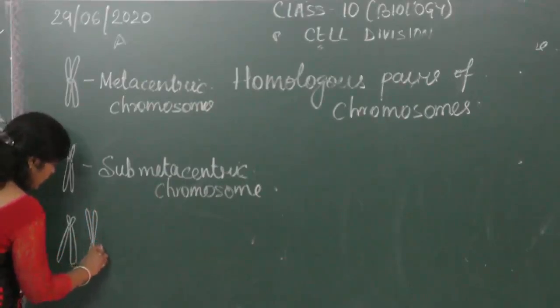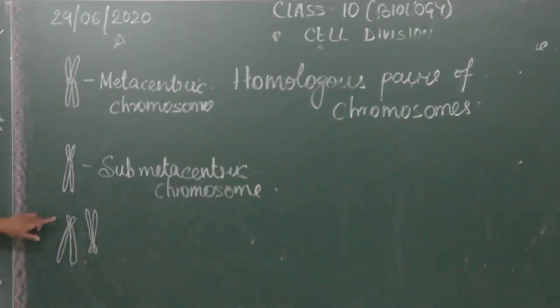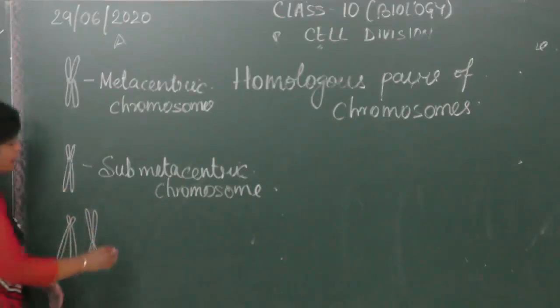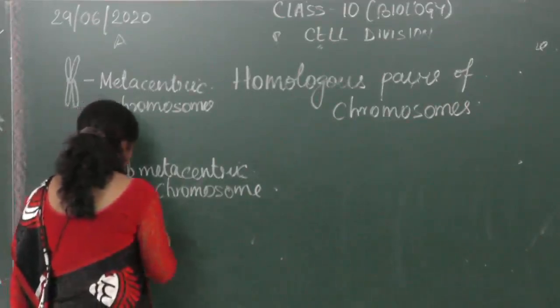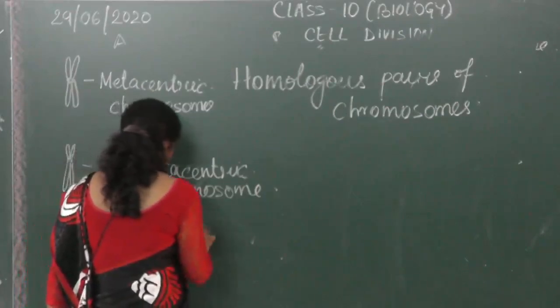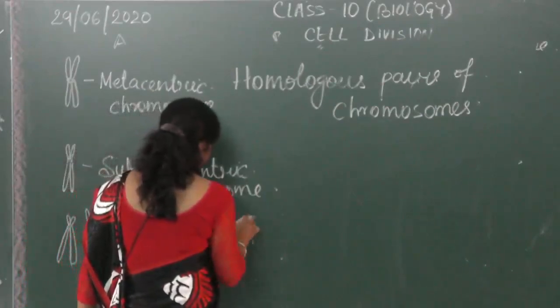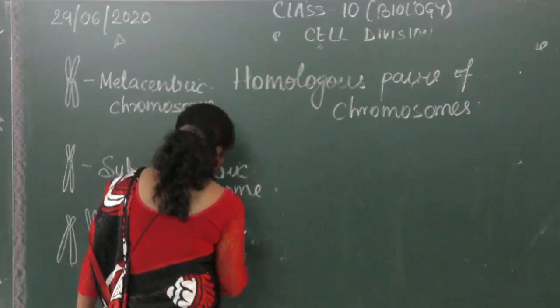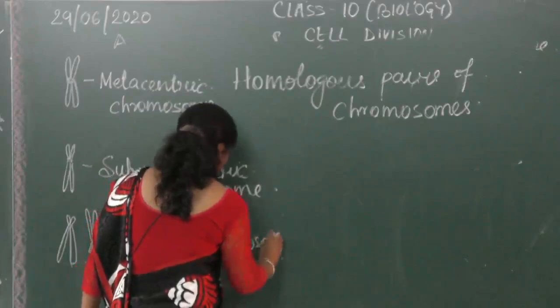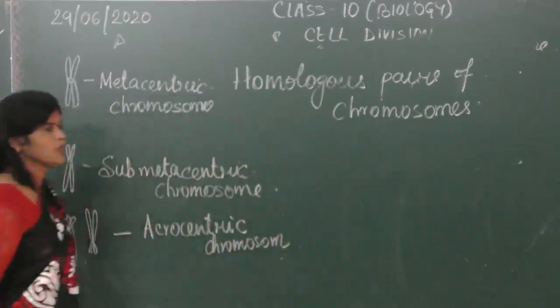We just cannot say that they are slightly away from center. They are much away from center. And we call these kind of chromosomes acrocentric chromosomes.